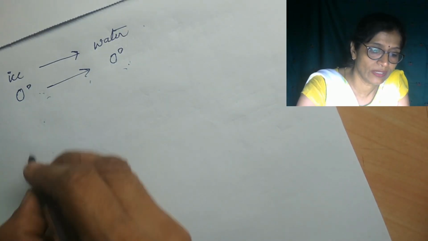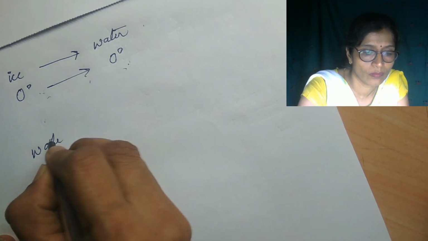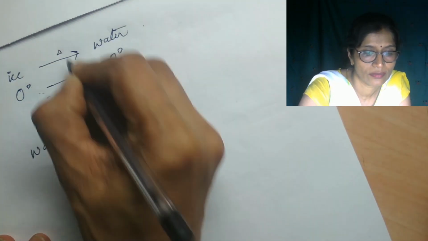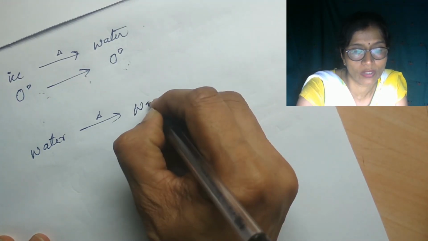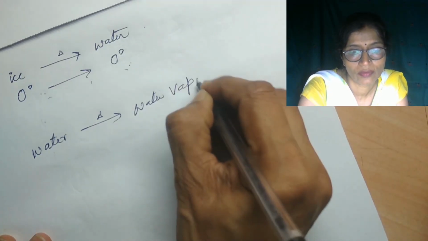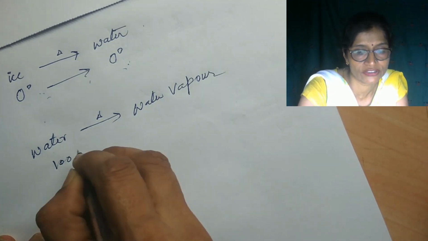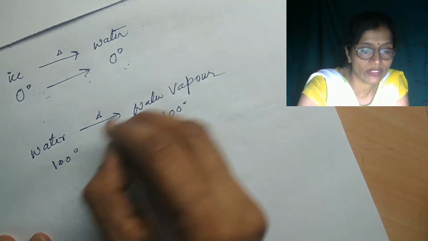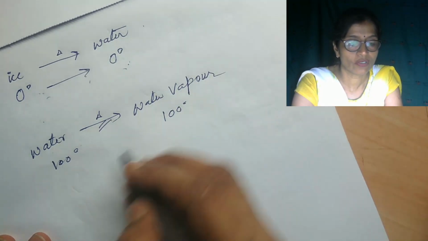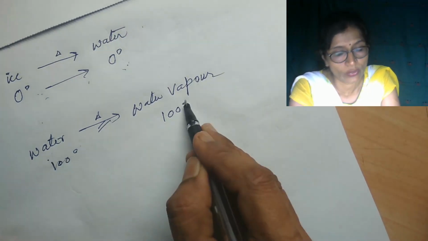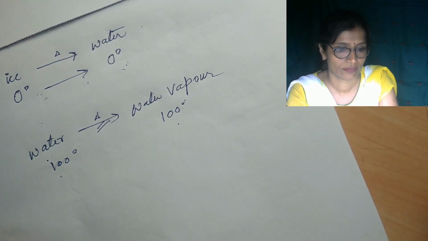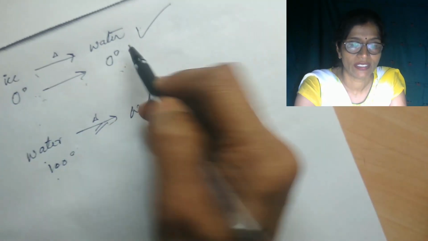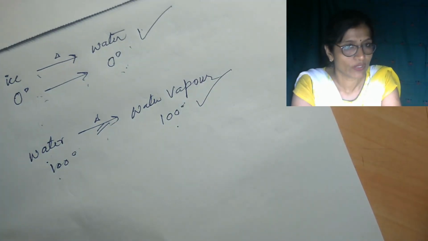And again, what will happen when the water is heated? It will be converted into water vapor, but both are at 100 degrees Celsius. Whatever heat is supplied for its conversion from one state to another state without change of temperature is known as latent heat. This one is known as the latent heat of fusion and this one is known as the latent heat of vaporization.